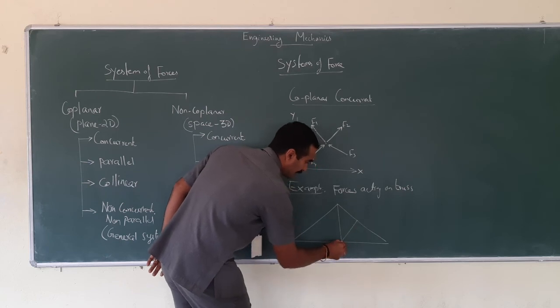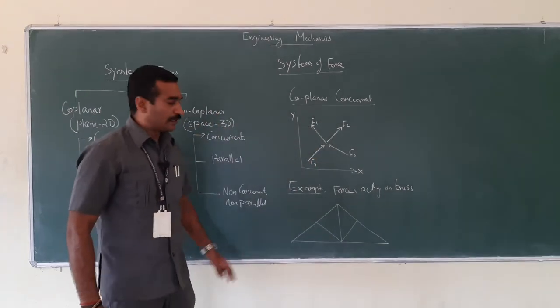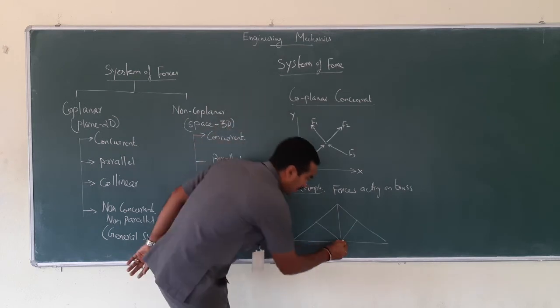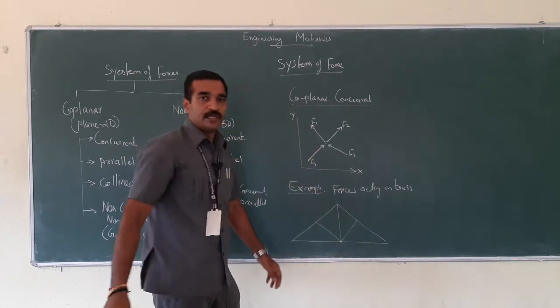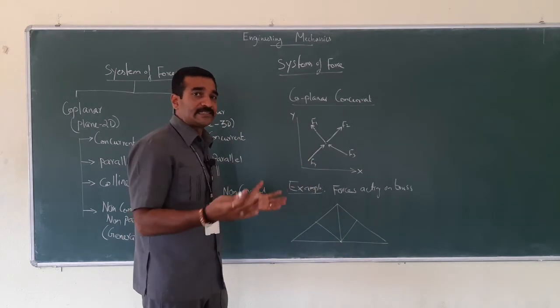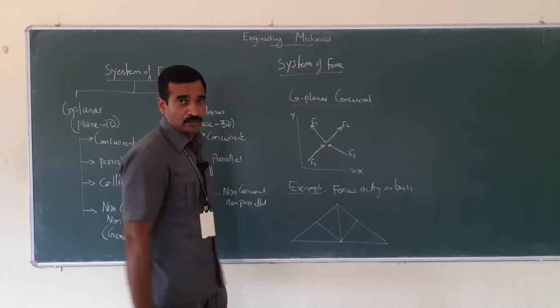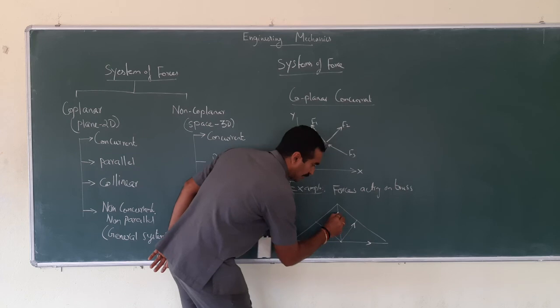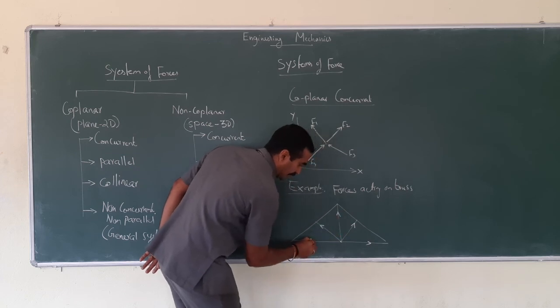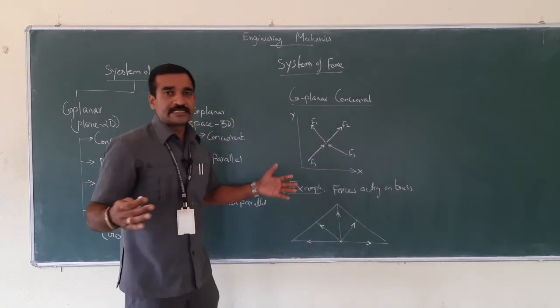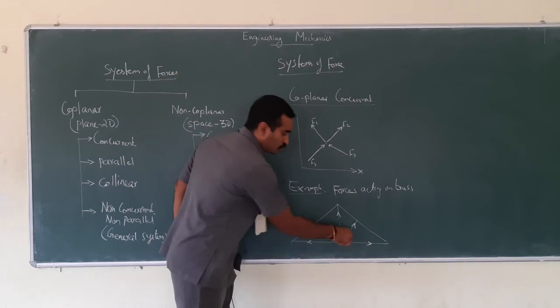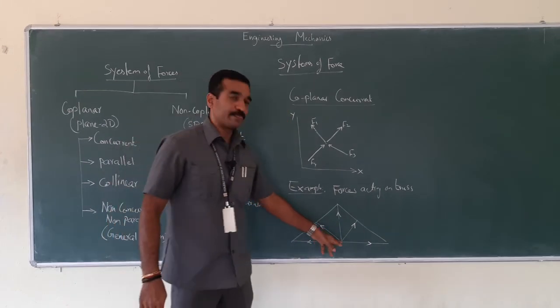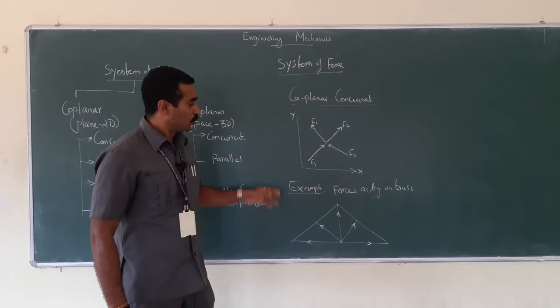So this is a kind of truss, right? The force would be acting here. This is the point. The force can be either tensile or compressive. If it is tensile, this force will act in this manner. If it is compressive, that would be towards the point. Towards the point.